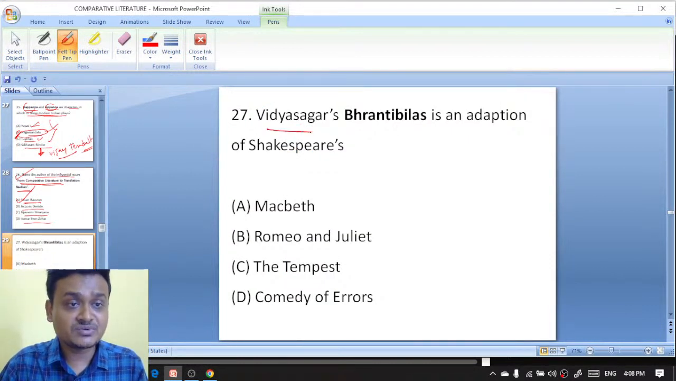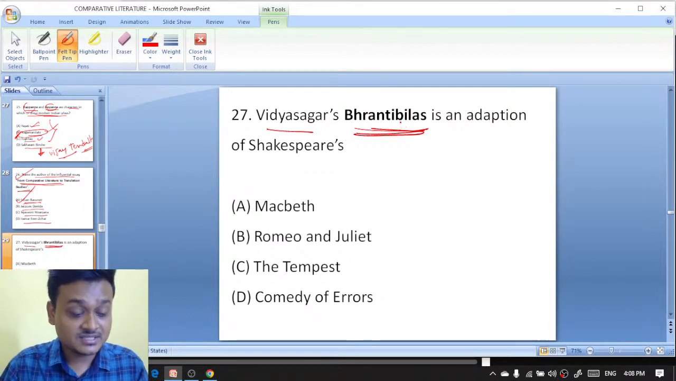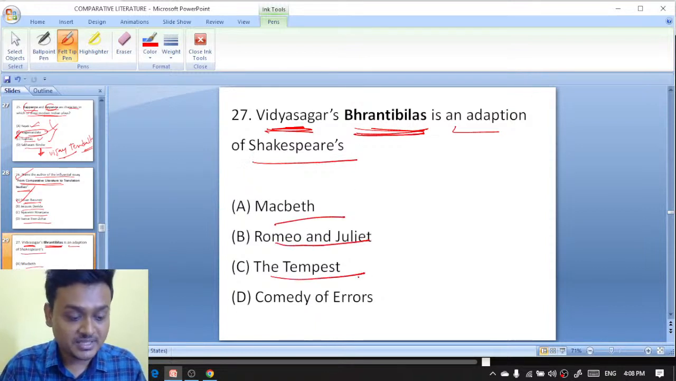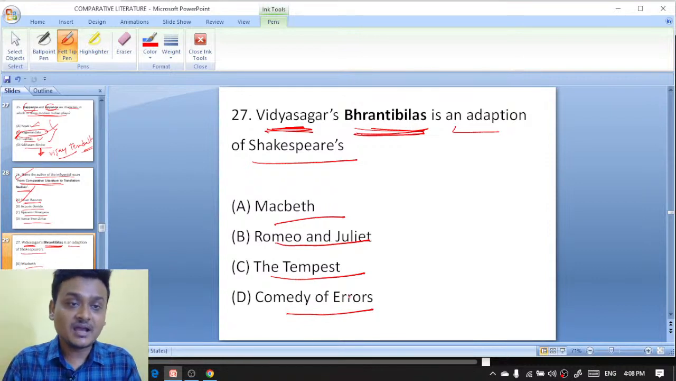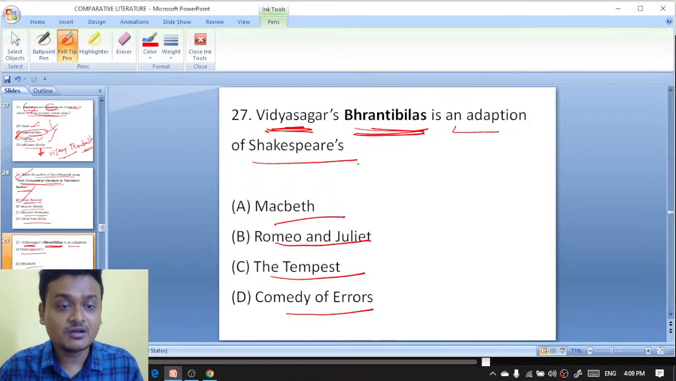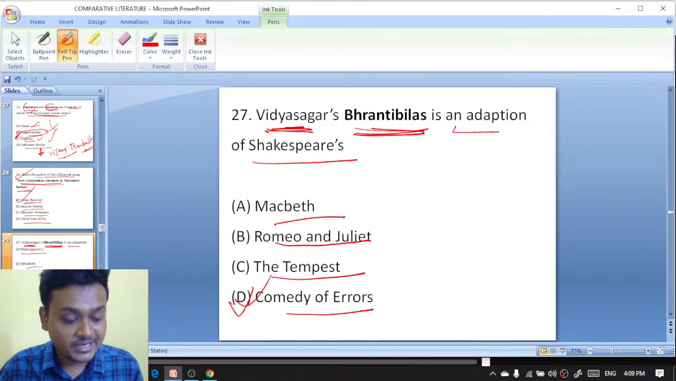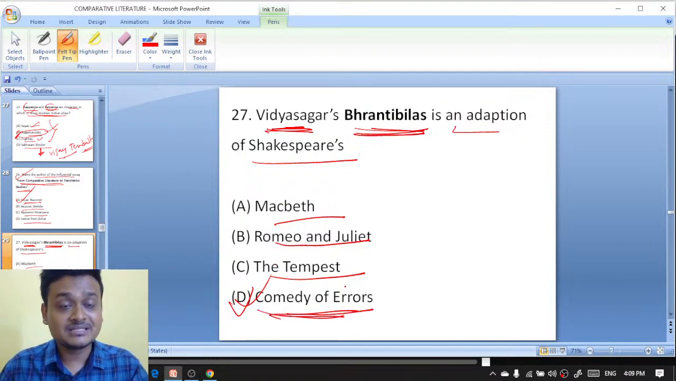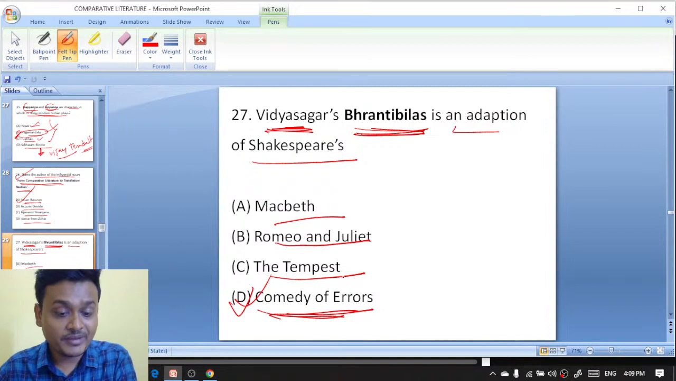Next question. Ishwar Chandra Vidyasagar's Bhranti Vilas. This is an important question. This is lesser known, but you should know this. Vidyasagar's Bhranti Vilas is an adaptation of which Shakespeare work? Macbeth, Romeo and Juliet, The Tempest, Comedy of Errors. Comedy of Errors is the right answer here. So D is the right answer. Vidyasagar's Bhranti Vilas is an adaptation of Shakespeare's Comedy of Errors.